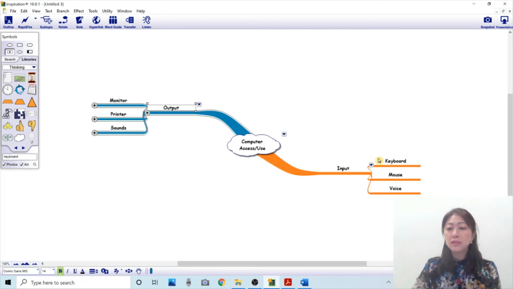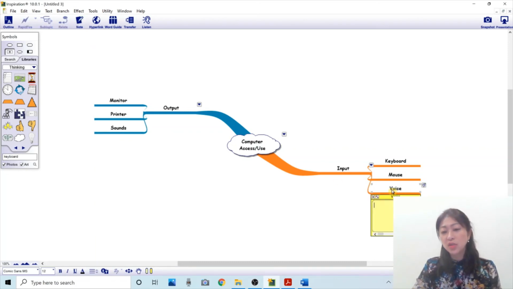And similar to the diagram view, if I want to add a note, I can do the same thing. I can click the topic that I'd like to add a note to, and then click this note button. So now the note that's linked to the sub branch appears, and then in here I can put the notes.